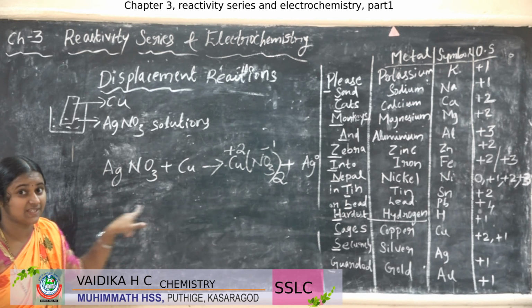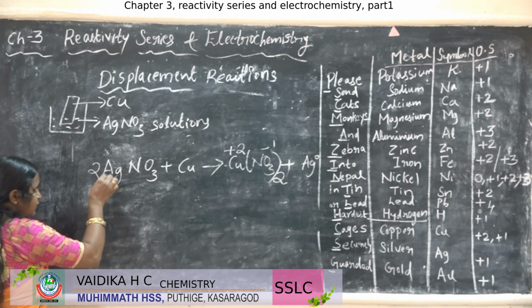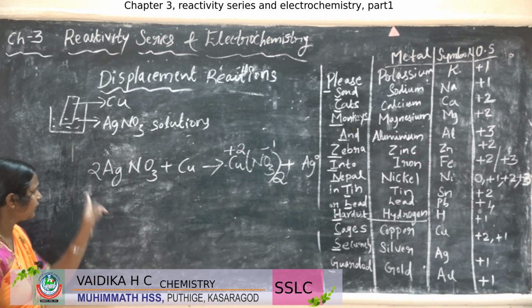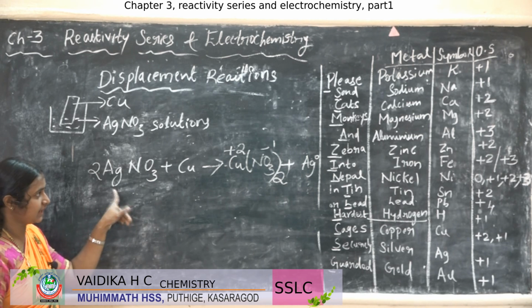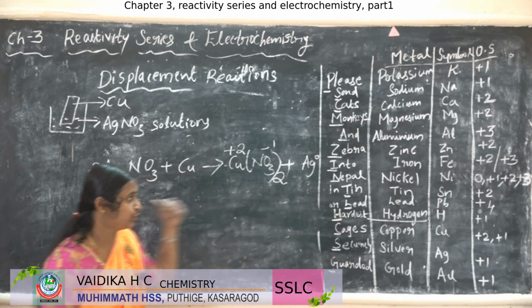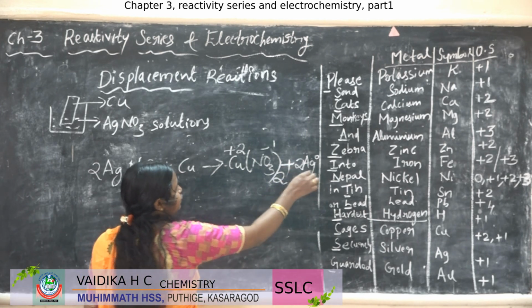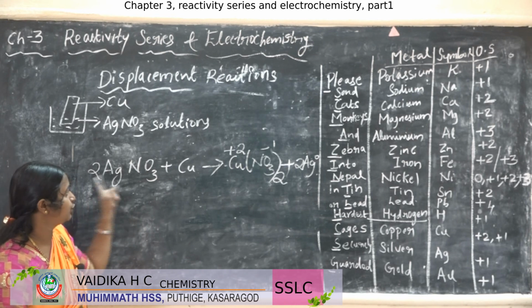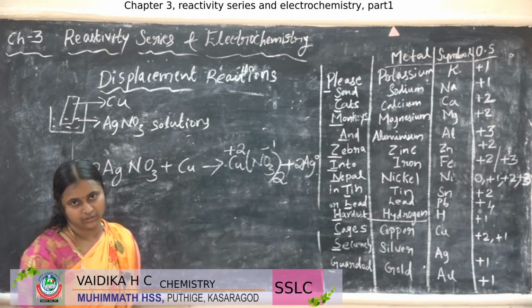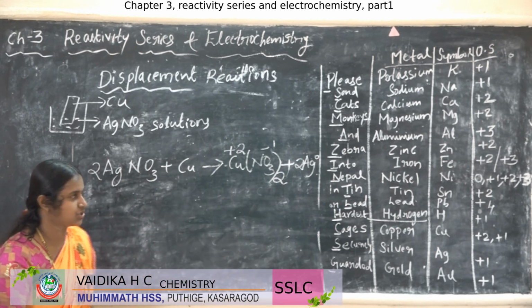So the reaction was unbalanced. So what we have to write? 2 here. So 2 NO3. But here 2 Ag is there. Here 1 Ag is there. We have to balance it also. So if you put 2 here, what happens? 2 Ag, 2 Ag. 2 NO3, NO3, 2. It is correct? Okay. Alright. It is a balanced equation now.